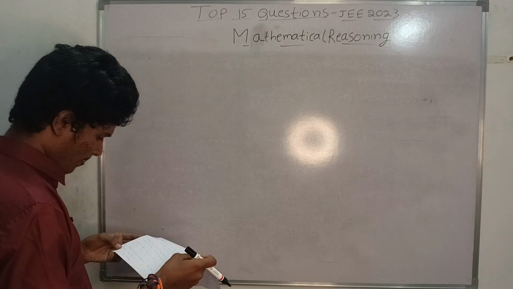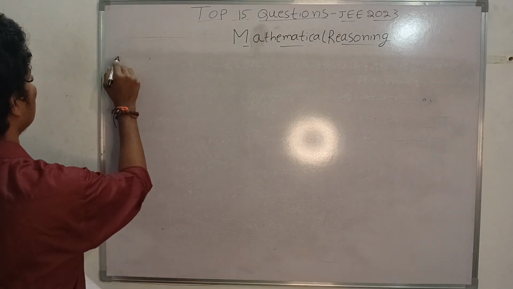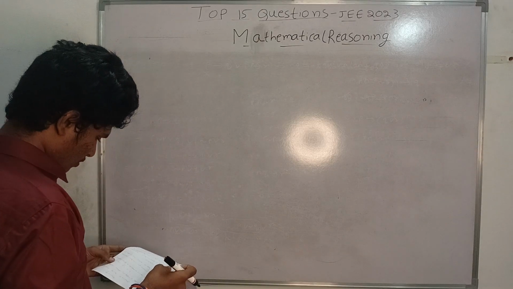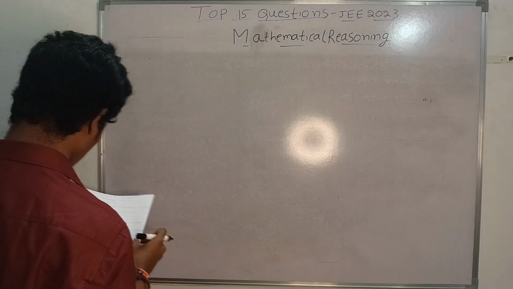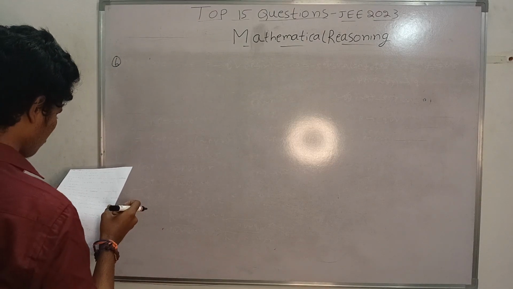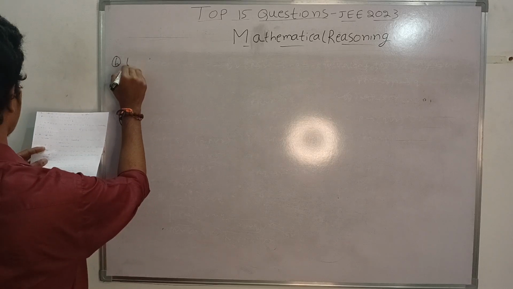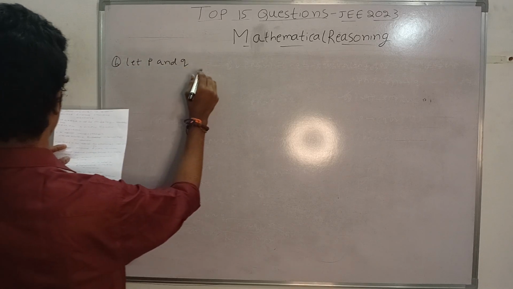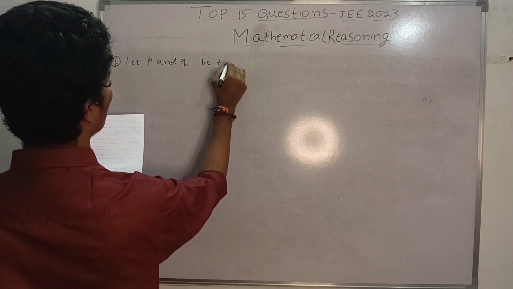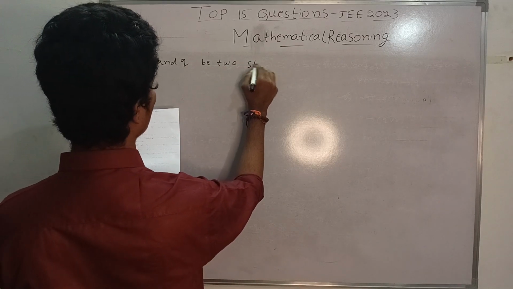And now, sixth question. Let P and Q be two statements.